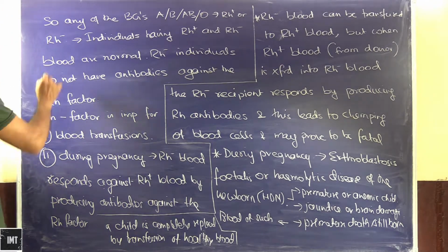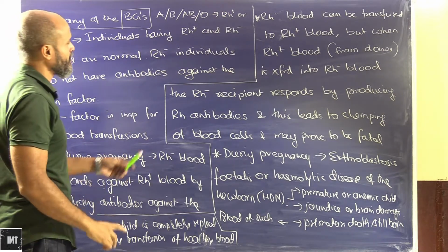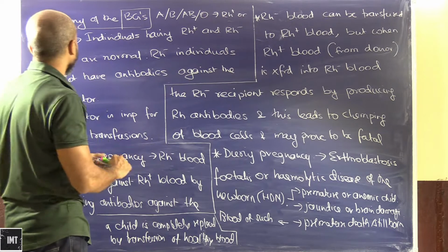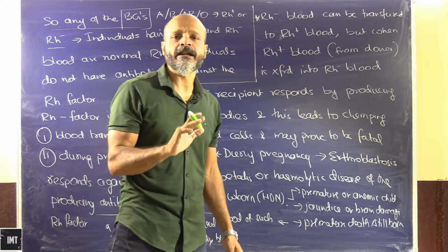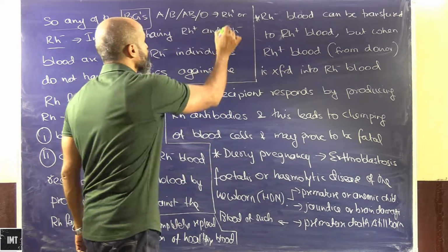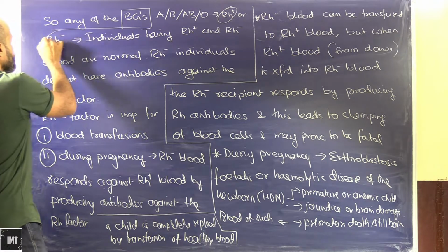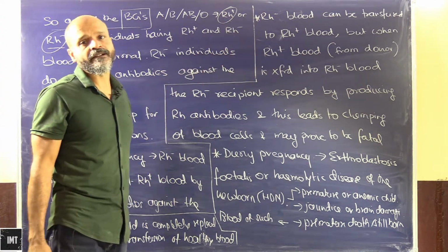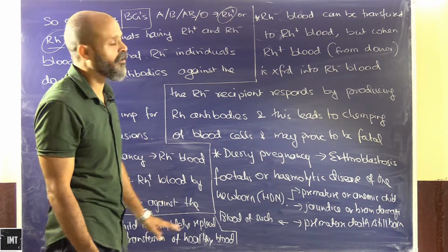Okay, so any of the blood groups which we have, that is A, B, AB or O, can have RH positive or RH negative. The presence of RH factor is known as RH positive. The absence of RH factor is known as RH negative. So if RH factor is present, then obviously the RH antigen will be there on the surface of RBC.